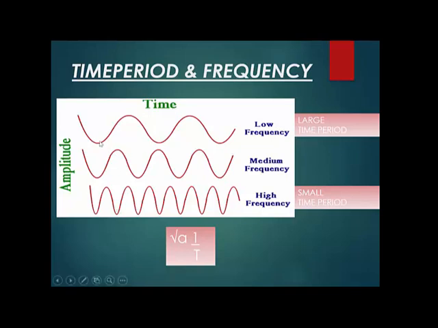What is amplitude? Amplitude is the displacement, from the lowermost point to the topmost point. This is the height. So this is the same. Even in this also it is the same. Even in this also it is the same.